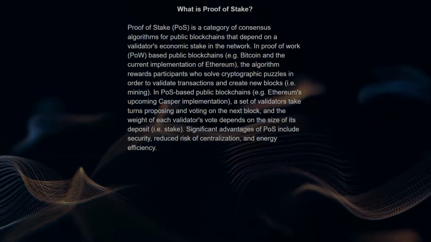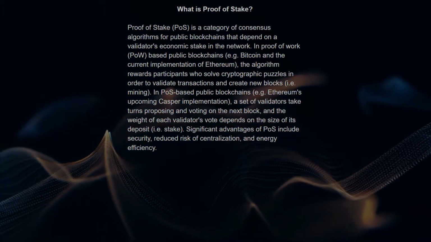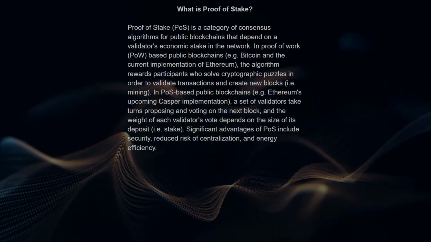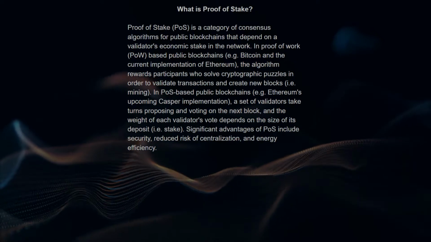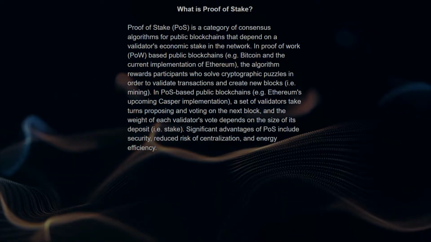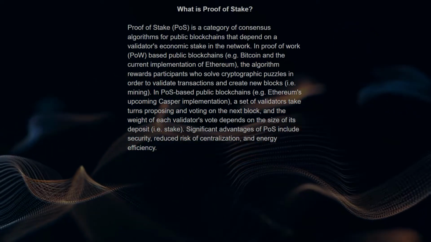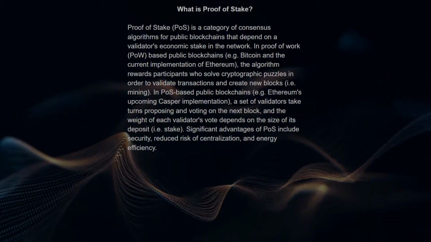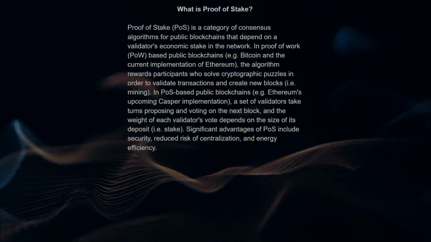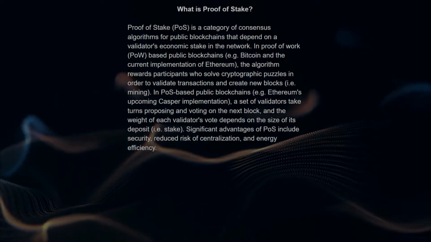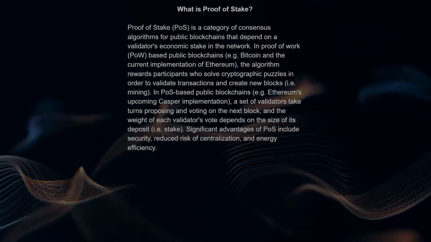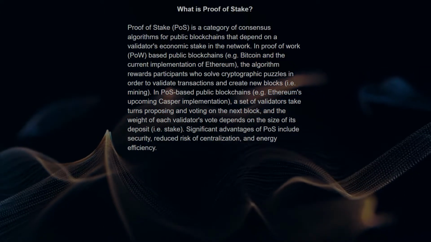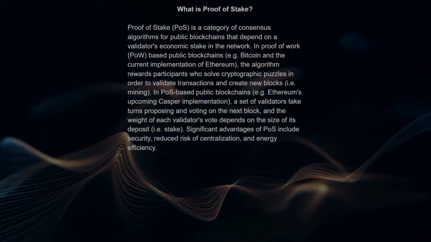Proof of stake, POS, is a category of consensus algorithms for public blockchains that depend on a validator's economic stake in the network. In proof of work, POW, based public blockchains, for example Bitcoin and the current implementation of Ethereum, the algorithm rewards participants who solve cryptographic puzzles in order to validate transactions and create new blocks, that is mining.